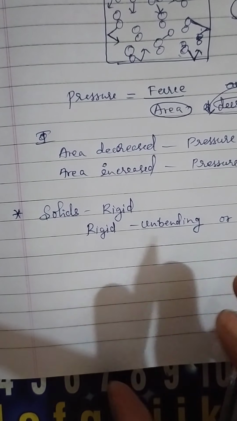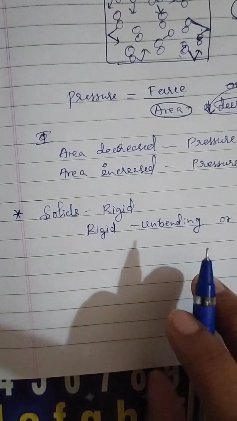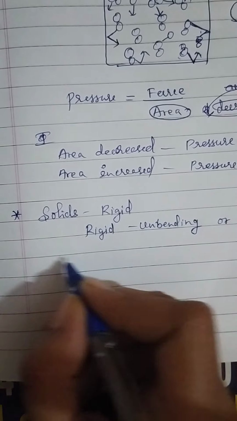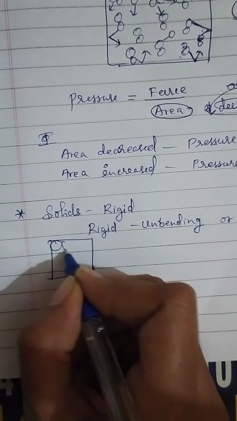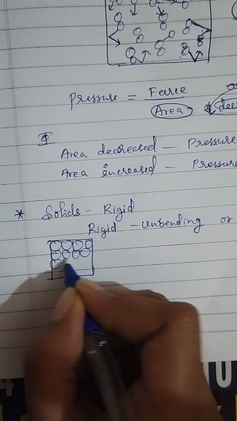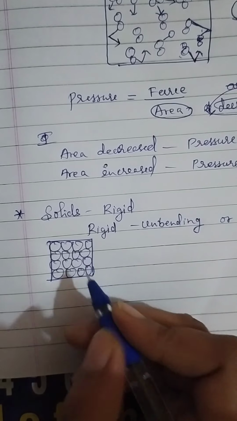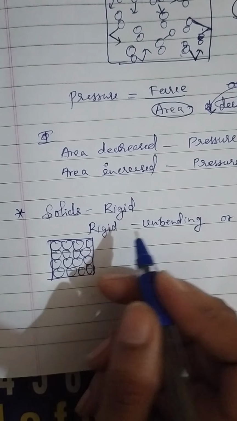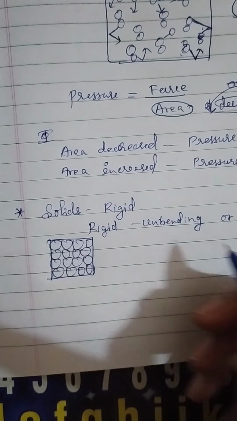We can't bend the solids because they are rigid. In solids, atoms are compactly arranged. Since in solids atoms are compactly arranged, they are rigid. They can't be bent. We can't bend the solids.